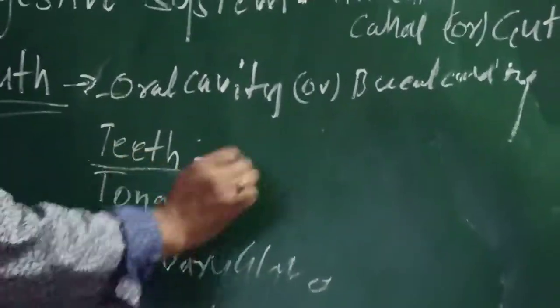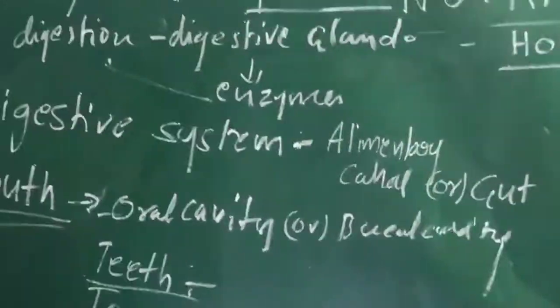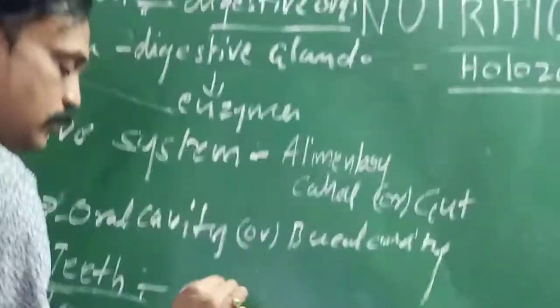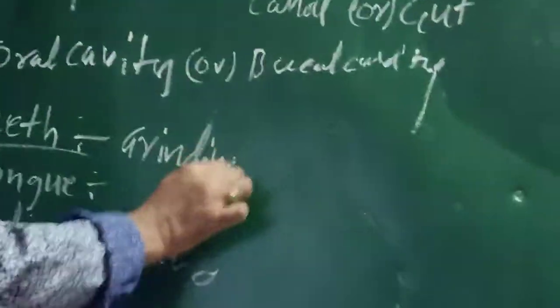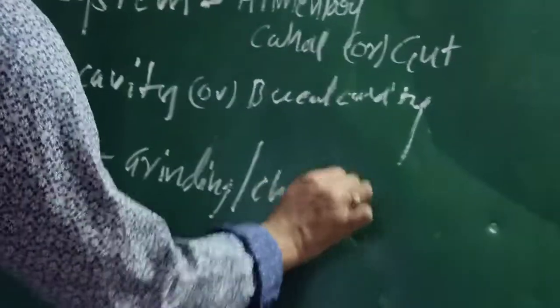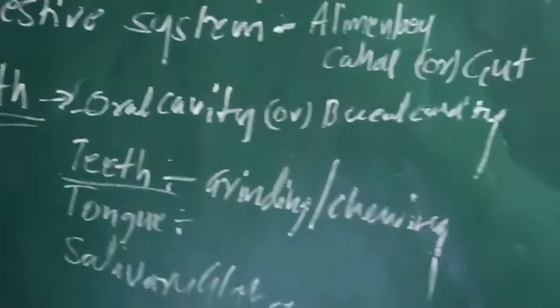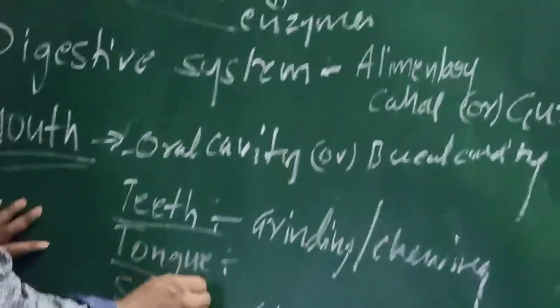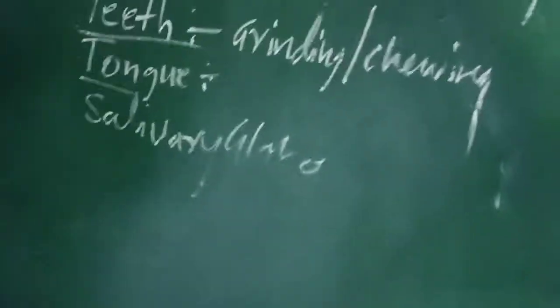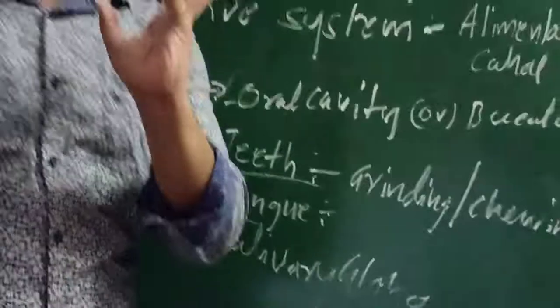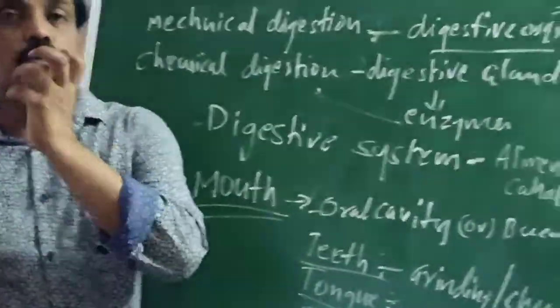Already we learnt the main function of teeth. Teeth are useful for grinding and chewing the food. Grinding the food is mechanical digestion. After that, the tongue. What does the tongue do? Rolling the food here and there, moving the food around.